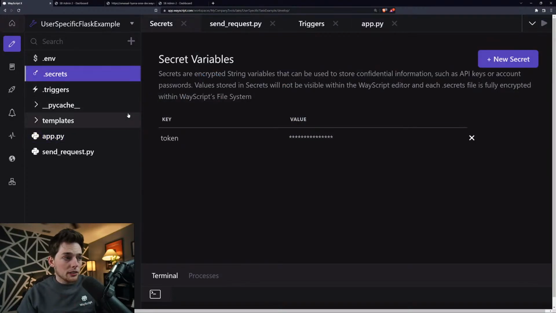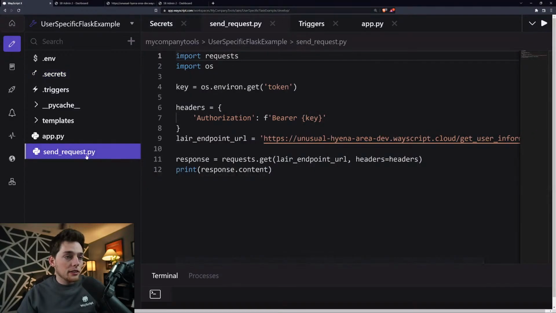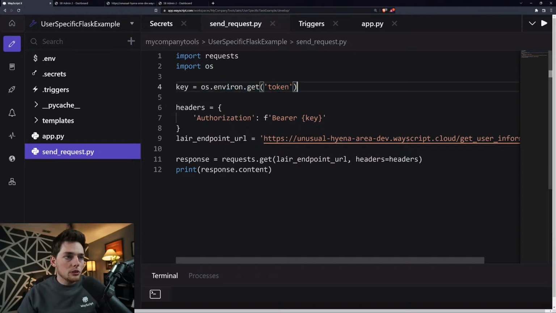And that way we don't have to share this token with a bunch of people. Instead, we can use it like an environment variable. Then in our send request, we're accessing that environment variable to show you how we can go and get that password protected information using our WayScript account token.